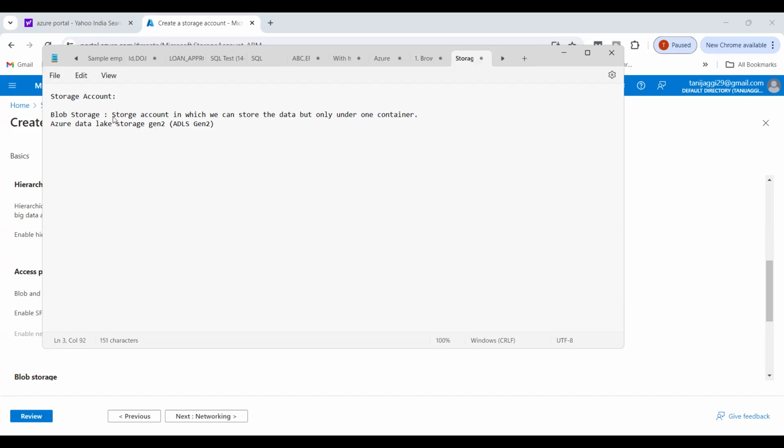Now let's assume for blob storage, you have an almirah. The almirah is your storage account. But in this almirah, there are no racks. So what are you going to do? You want to keep your shirts, your t-shirts, your trousers, your pants. Now everything you have to keep in one space.